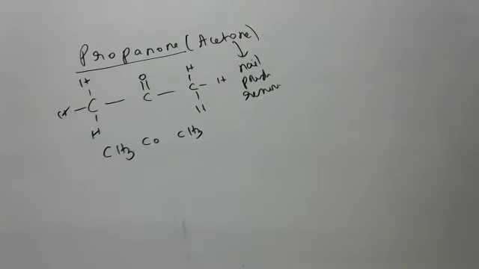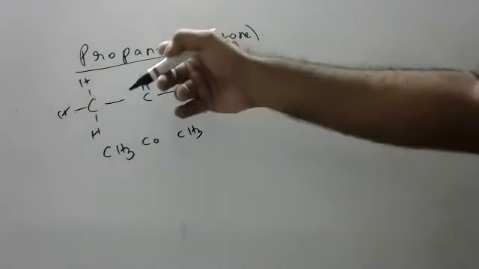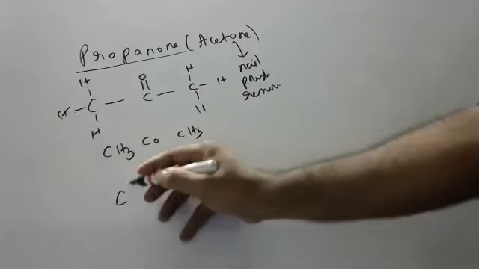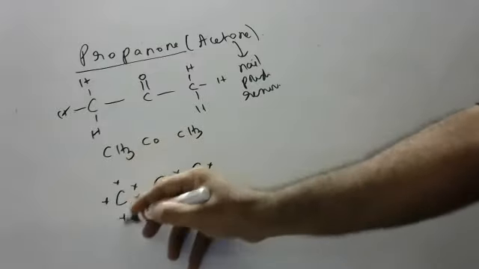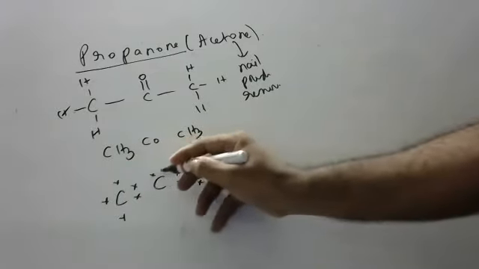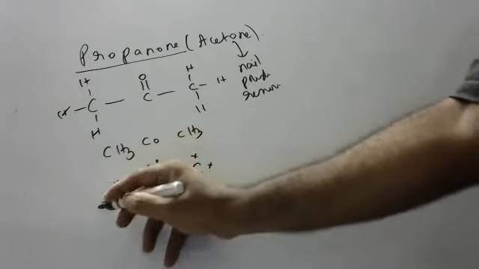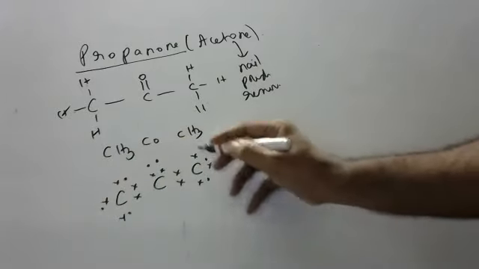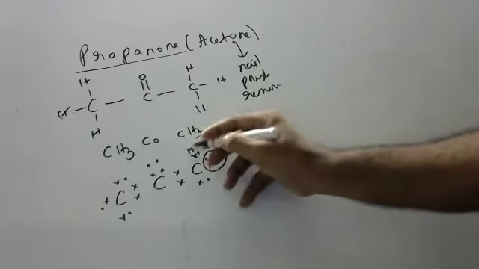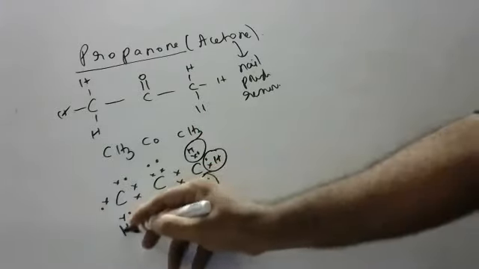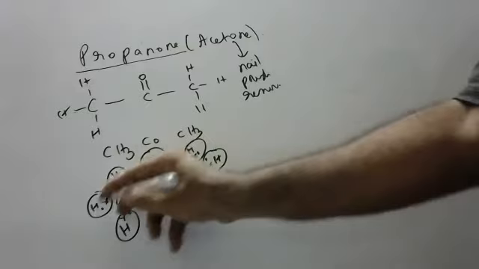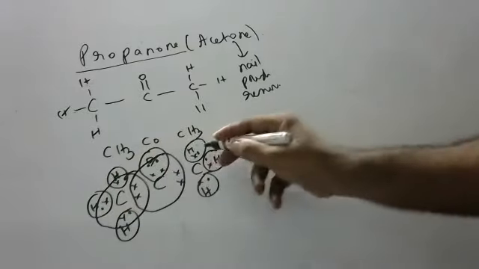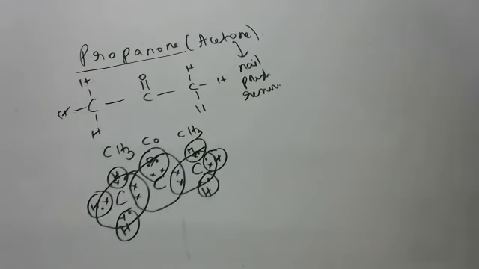Okay, so CH3COCH3. Now, the dot structure as usual every time: name, formula, normal structure, dot structure. For carbons we will put crosses. Other elements we will put dots. Hydrogen gets what stability? Helium. Hydrogen, helium; oxygen, neon; carbon, neon; carbon, neon; carbon, neon. CH3COCH3 is your propanone, the basic compound, okay, children.